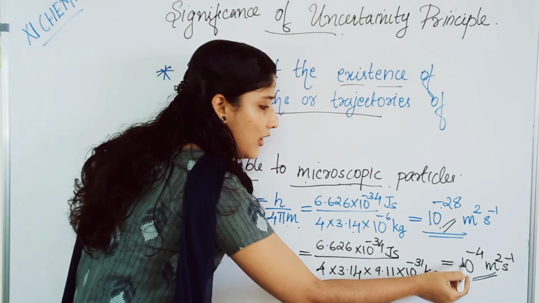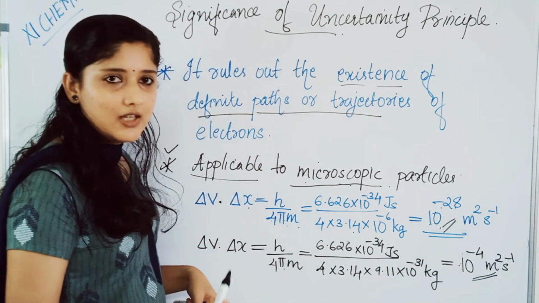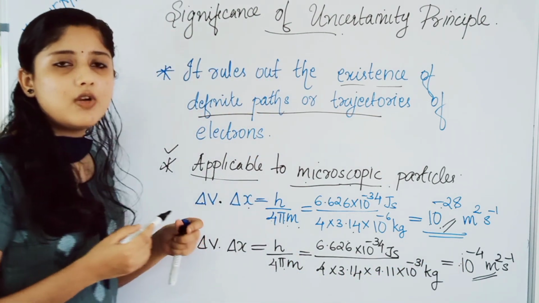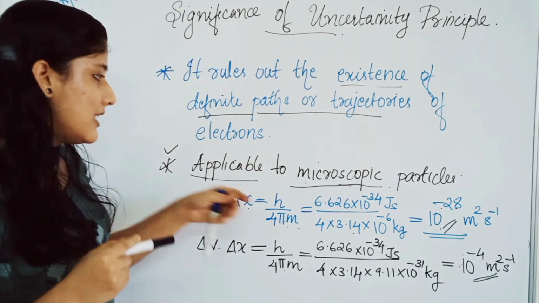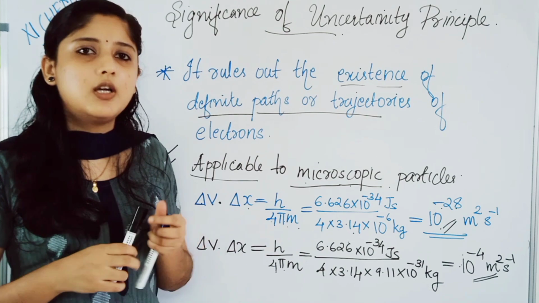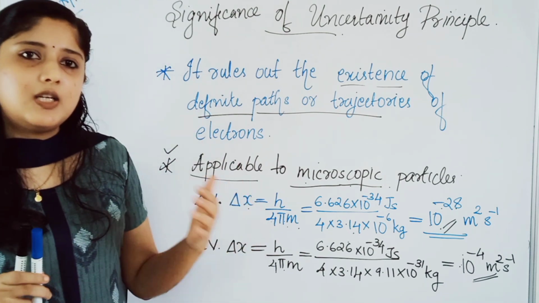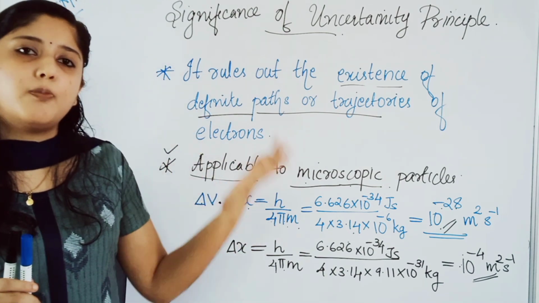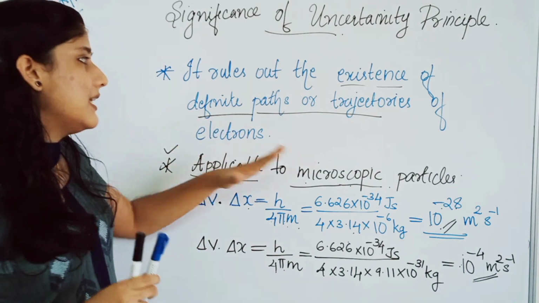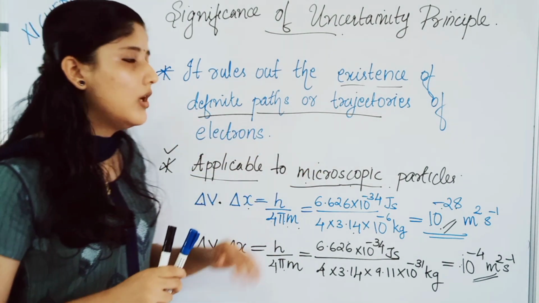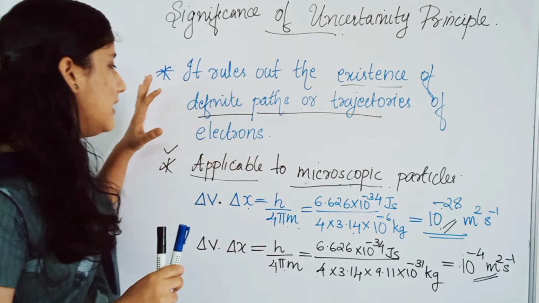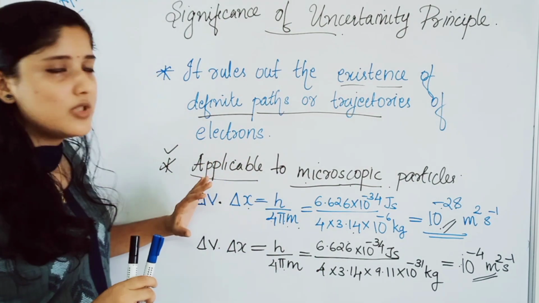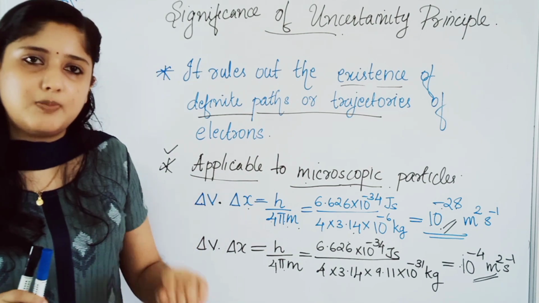But this value is not negligible, isn't it? This is a considerable value, 10 raised to minus 4 meter square second inverse. This example I gave you to understand that this uncertainty principle is negligible in the case of macroscopic particles, and it is only applicable to microscopic objects or microscopic particles. These are the two main significances of uncertainty principle.